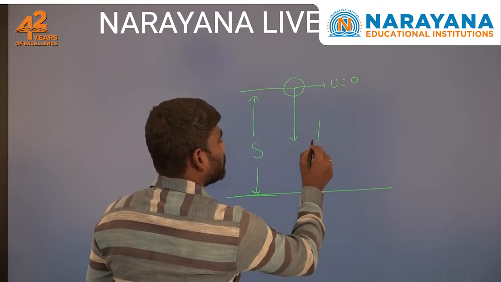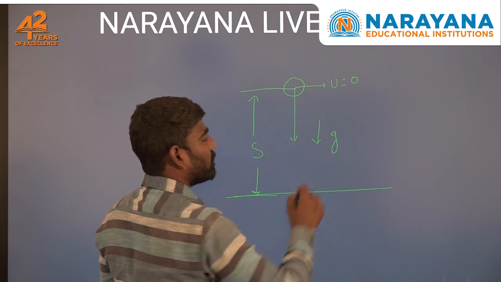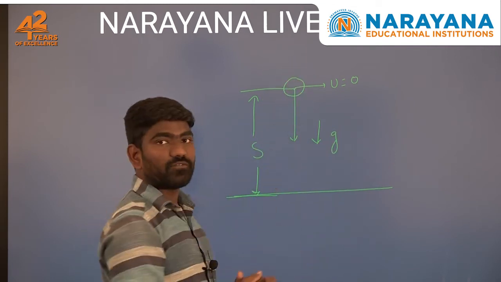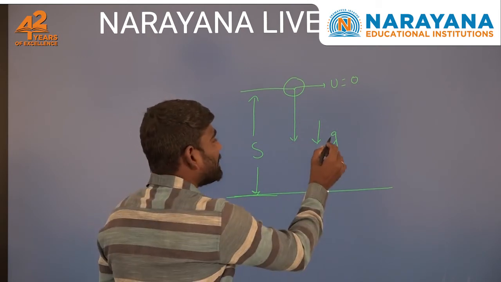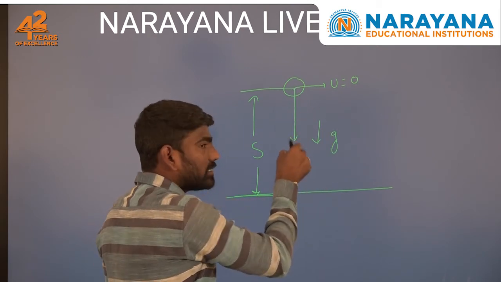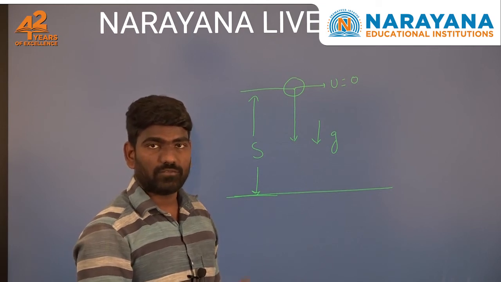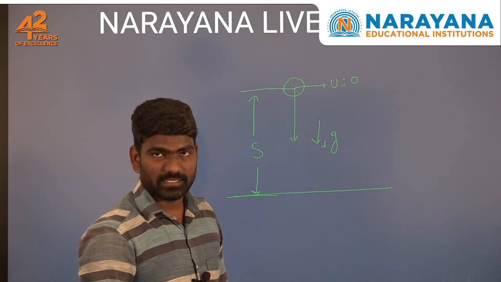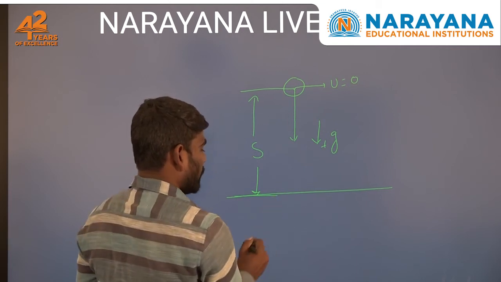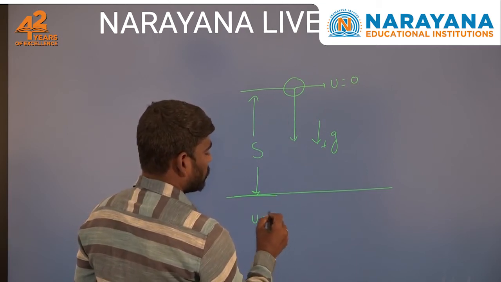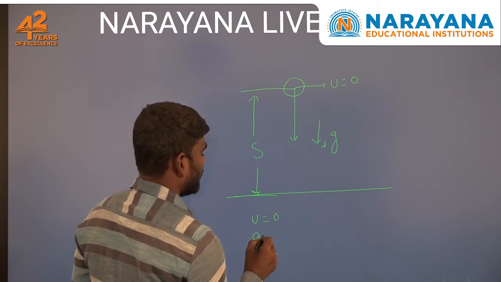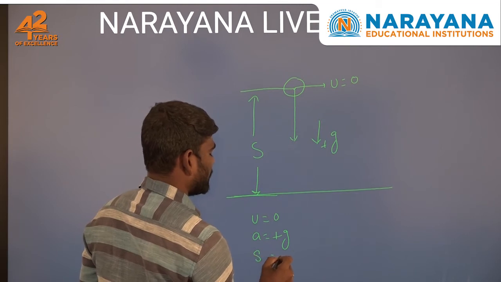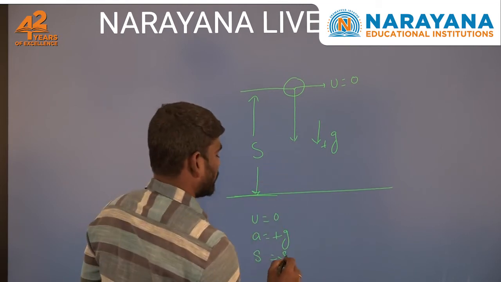When it is moving toward the center of earth, the acceleration acts along the direction of the gravitational force. That is why the acceleration due to gravity is plus g. So initial velocity u equals 0, acceleration a equals plus g, and vertical displacement is s vertical.